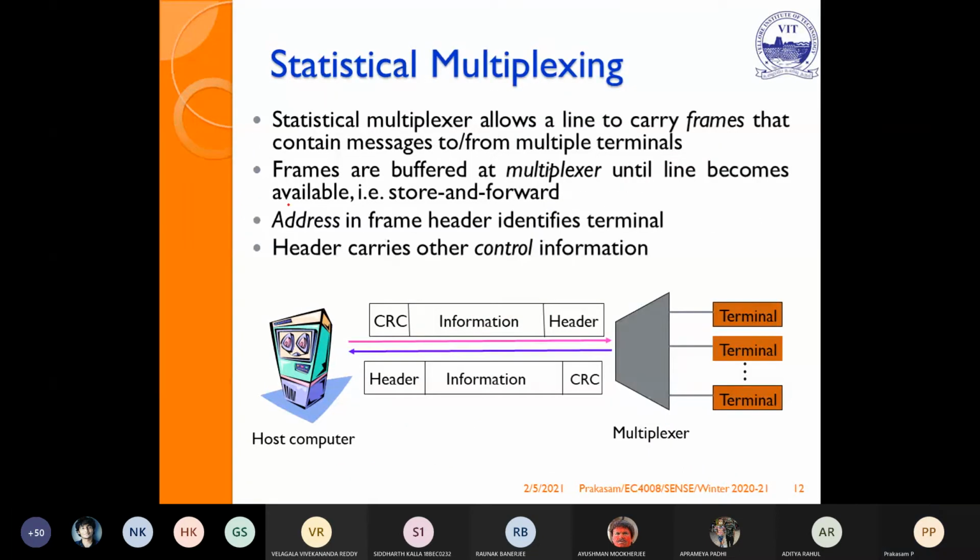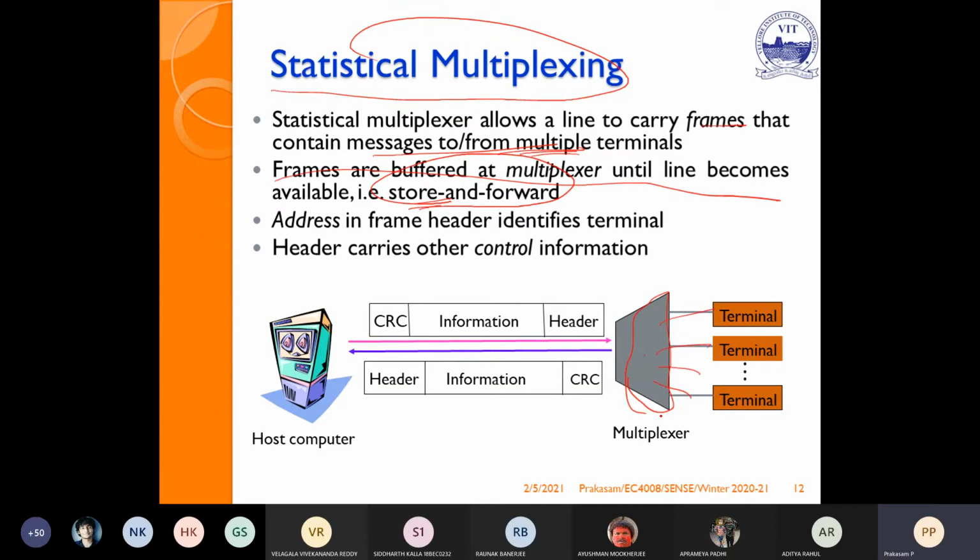Then one more method, I think you studied many multiplexing methods. This is statistical multiplexing. Here it allows the line to carry frames that contain messages to and from multiple channels. Frames are buffered at the multiplexer until the line becomes available. That is store and forward. Here all these frames will be buffered in the multiplexer, then they will reach the respective terminals.